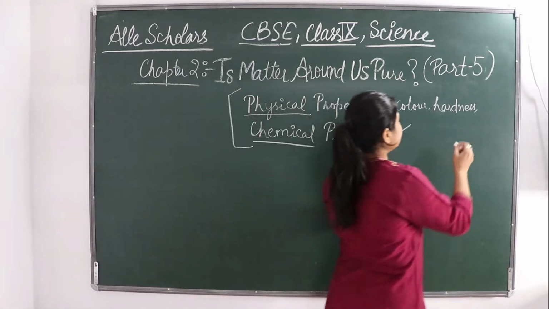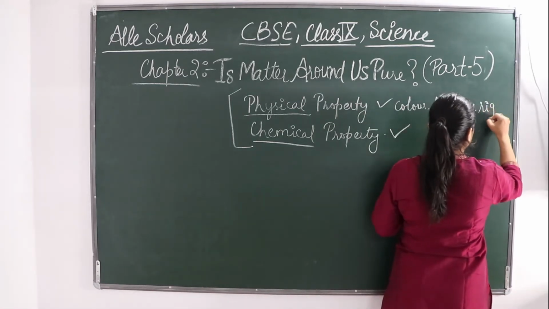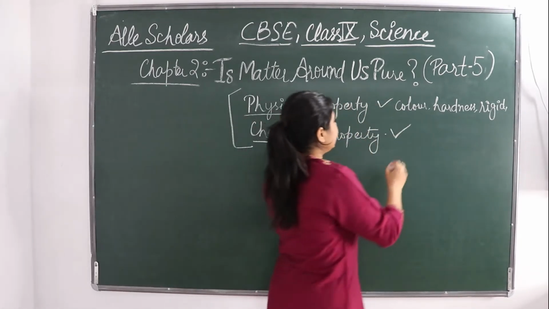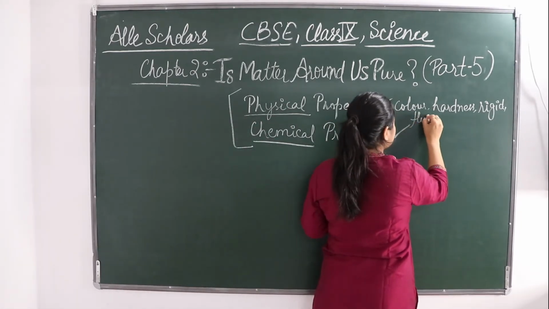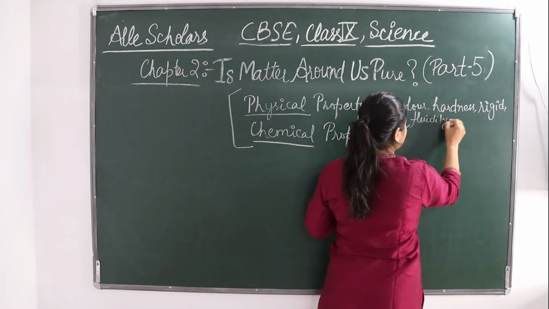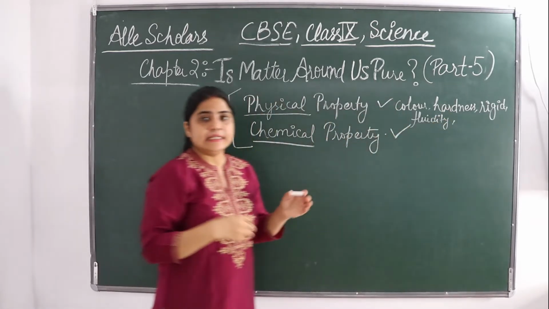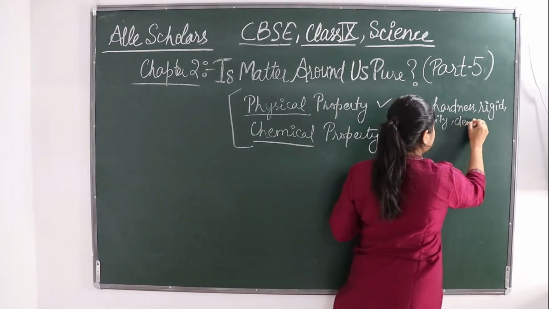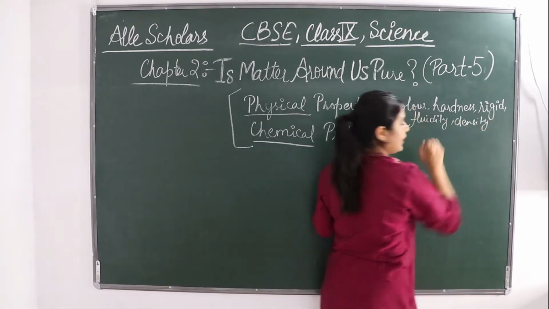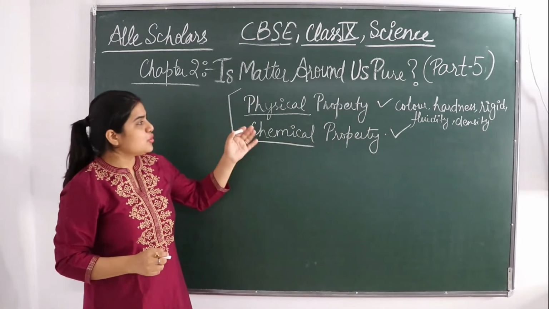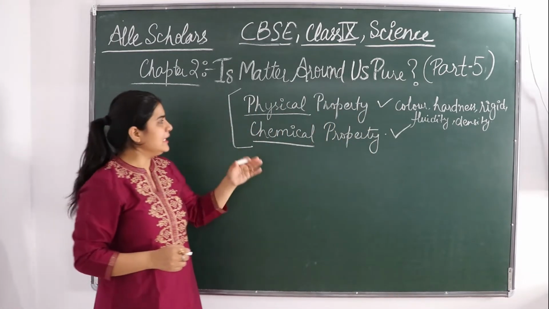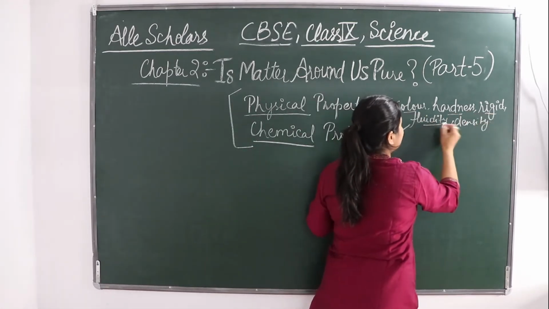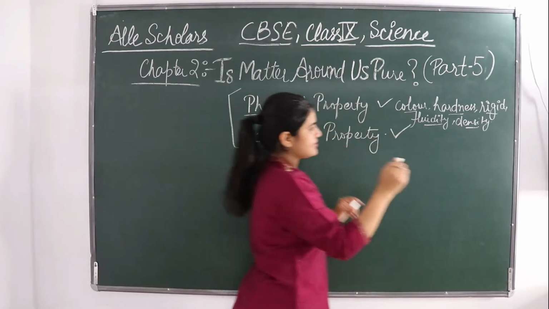Then its rigidity, whether it is rigid or not. Fluidity, whether it is fluid or not. Density also you can tell, whether it is light in weight or heavy in weight. So there are many properties: color, hardness, rigidity, fluidity, density, etc.